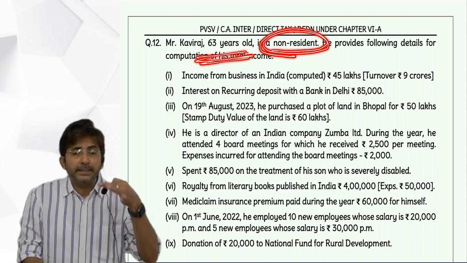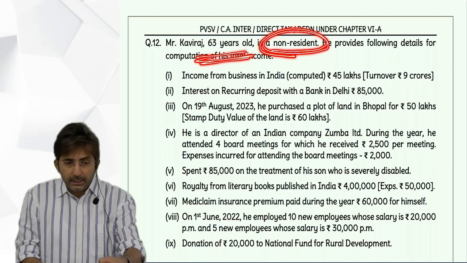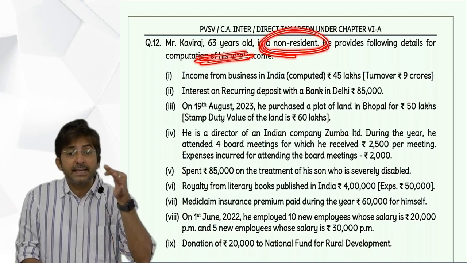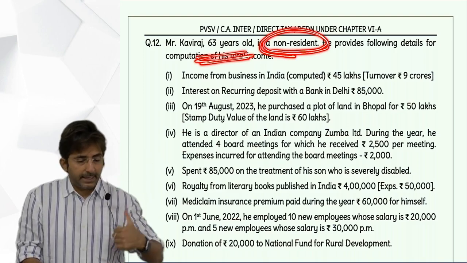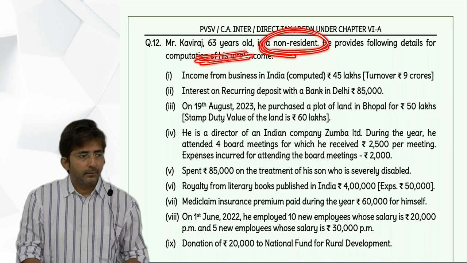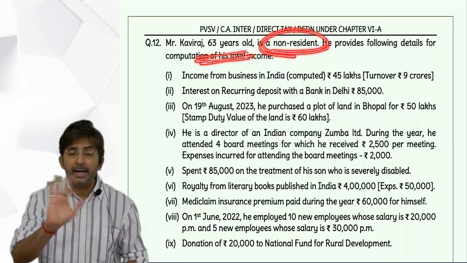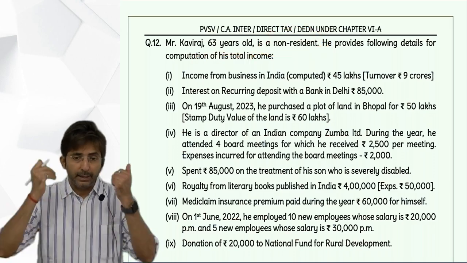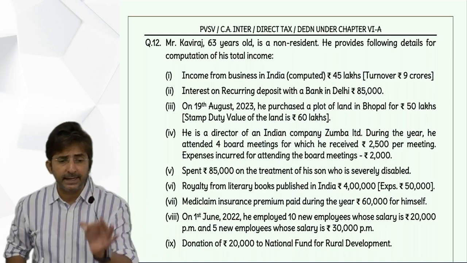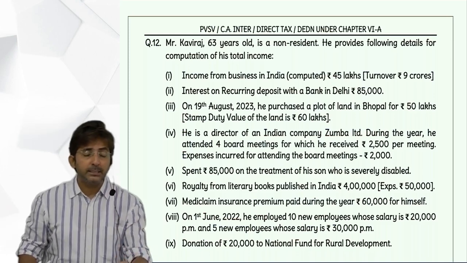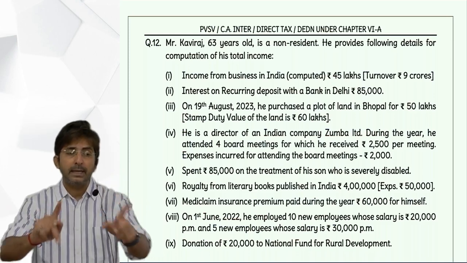Senior citizen means what? 60 years and above plus resident. And he is a resident or non-resident? Non-resident. He will not be regarded as a senior citizen. Let him be 100 years old. To be called as a senior citizen in India, your age plus residency status both are relevant.